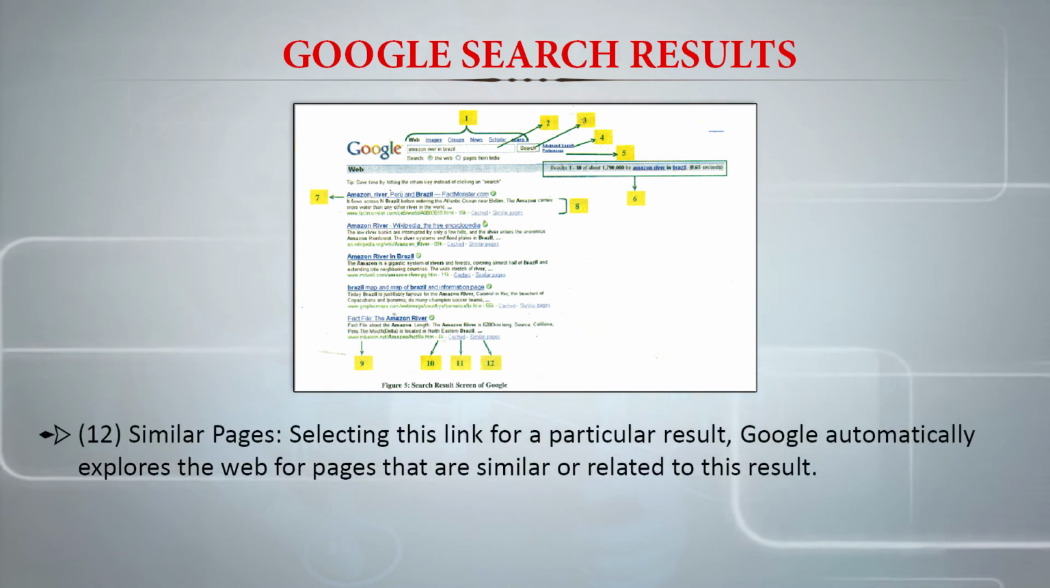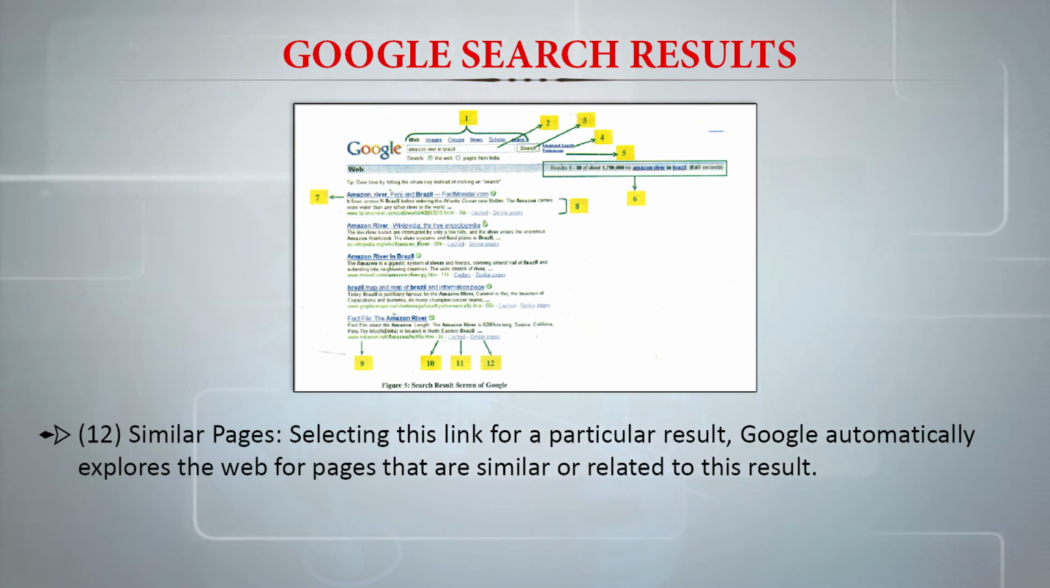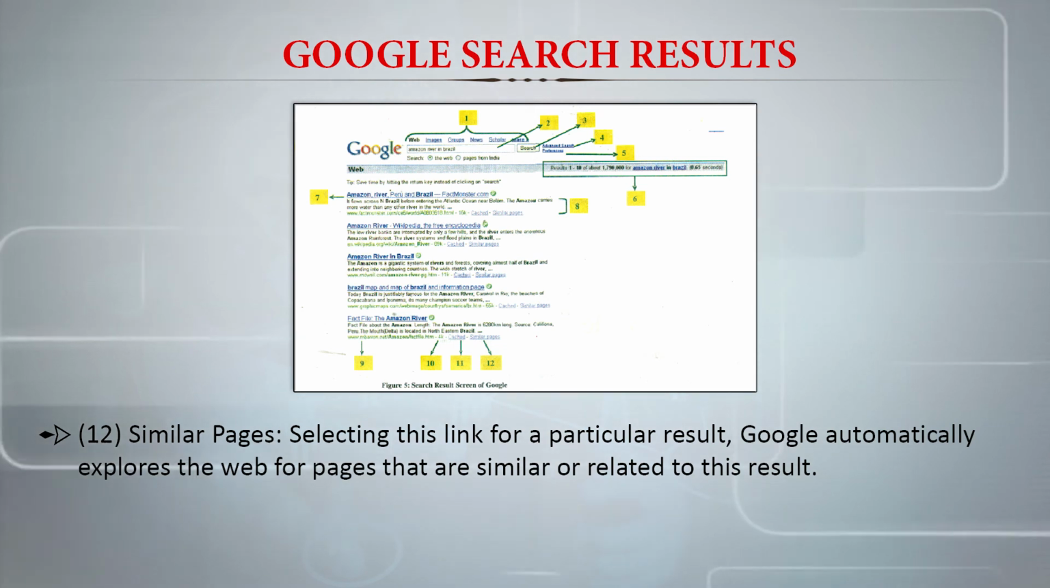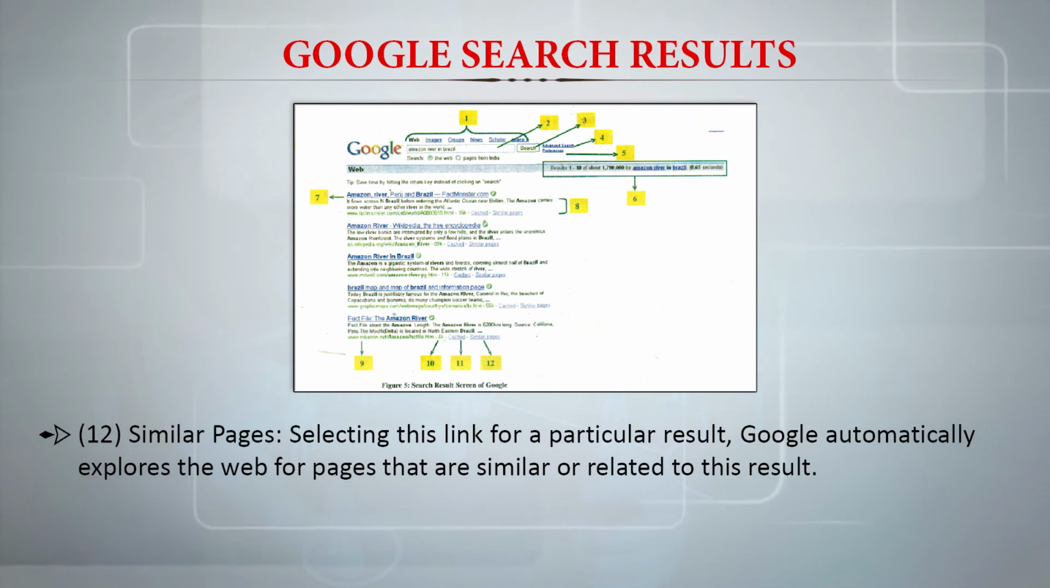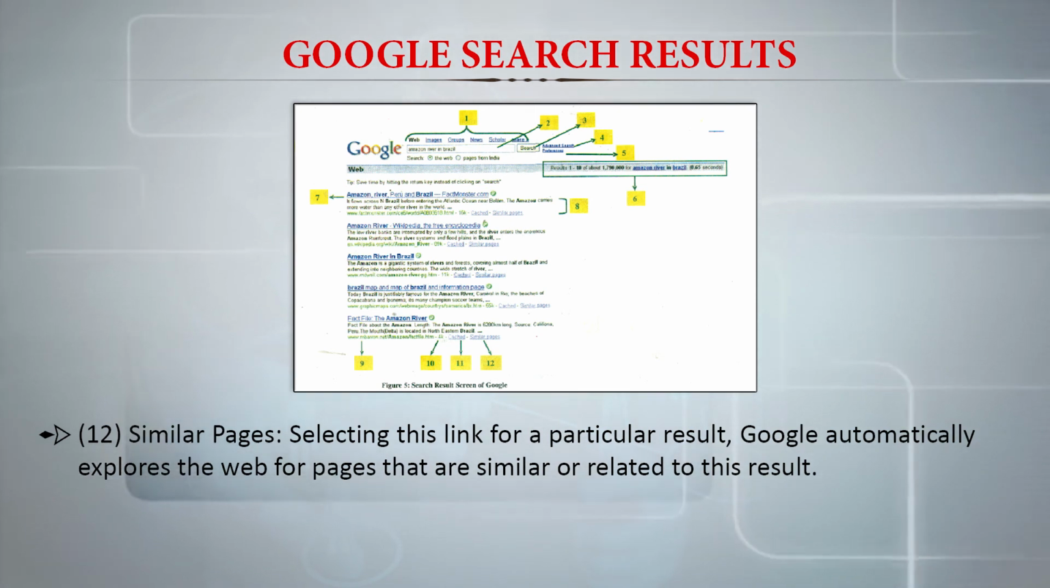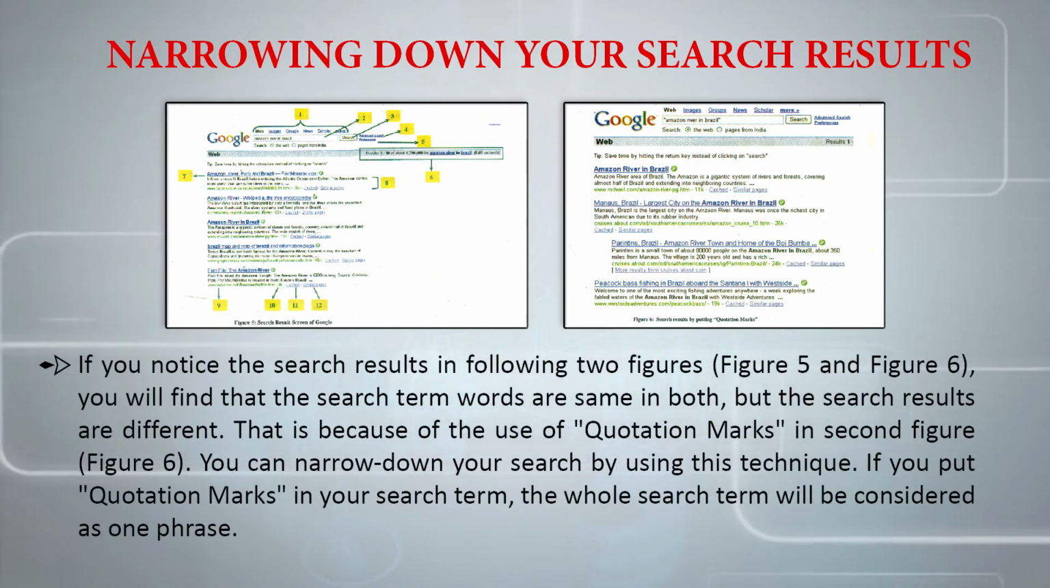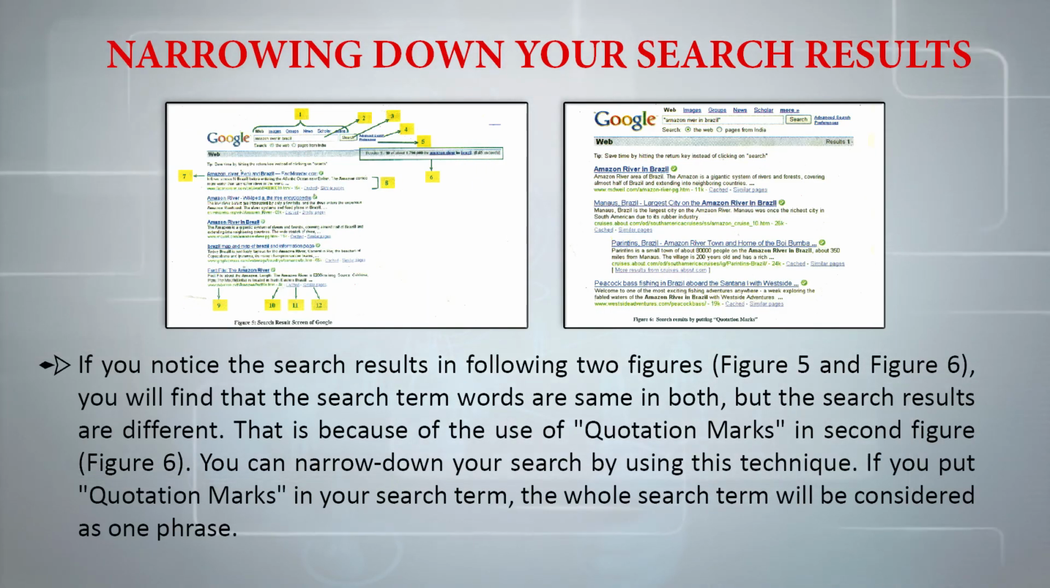Then there is something called similar pages. By selecting this link for a particular result, Google automatically explores the web for pages that are similar or related to this result. Now let us see how we can narrow down our search results. If we notice the search results in the following two figures, have a look at them.